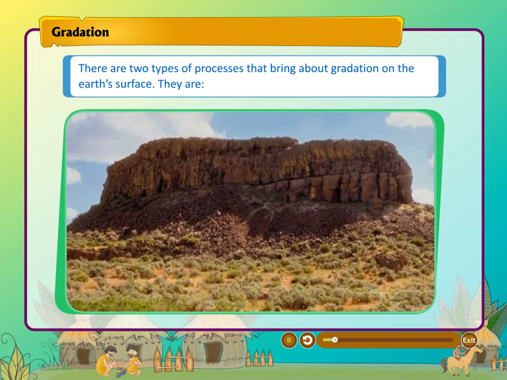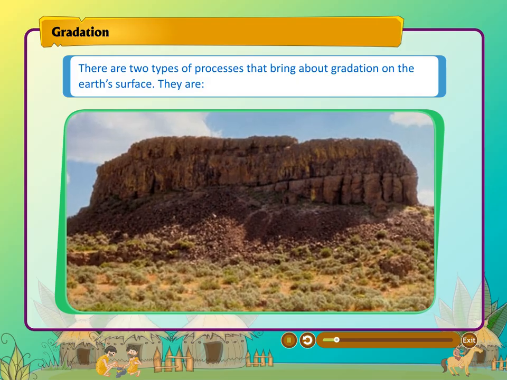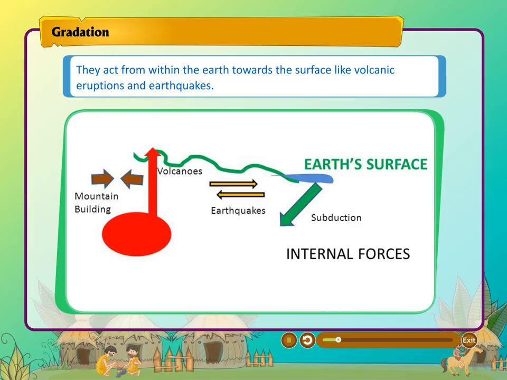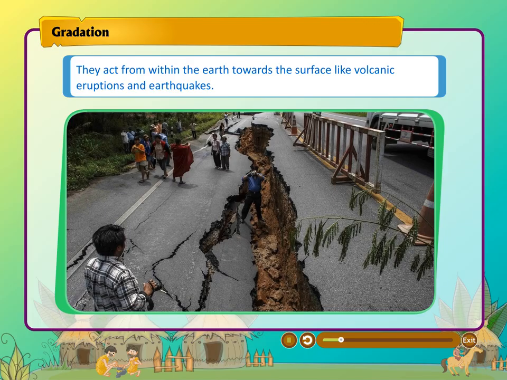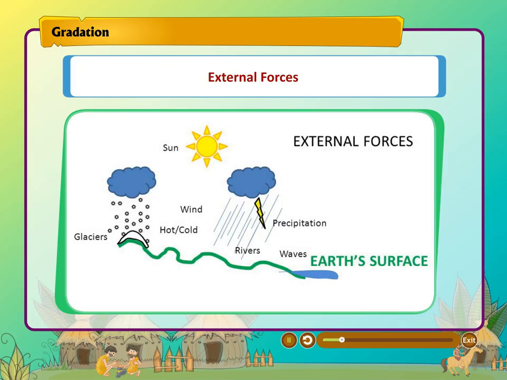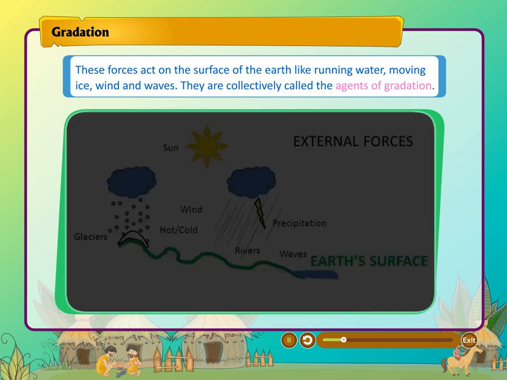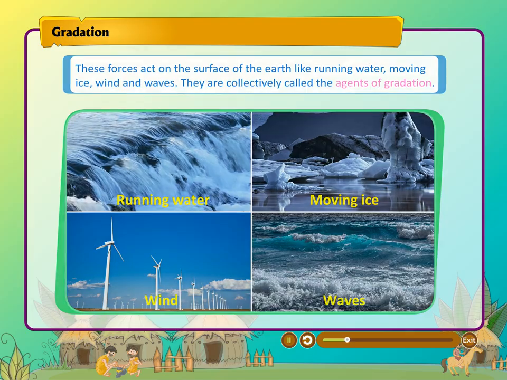There are two types of processes that bring about gradation on the Earth's surface. They are internal forces. They act from within the Earth towards the surface, like volcanic eruptions and earthquakes. External forces. These forces act on the surface of the Earth, like running water, moving ice, wind, and waves. They are collectively called the agents of gradation.